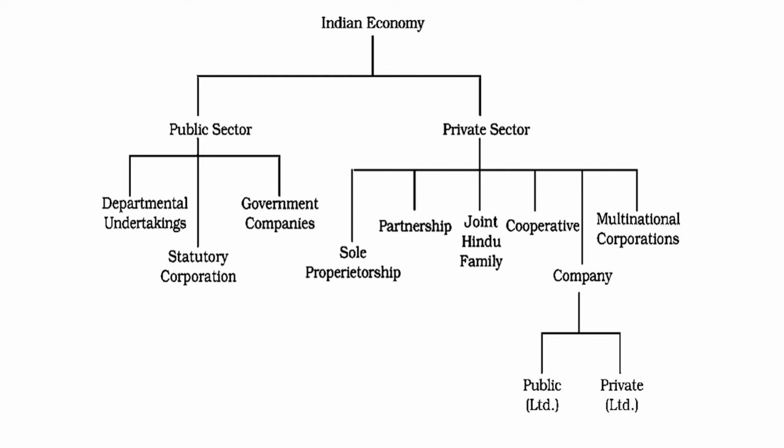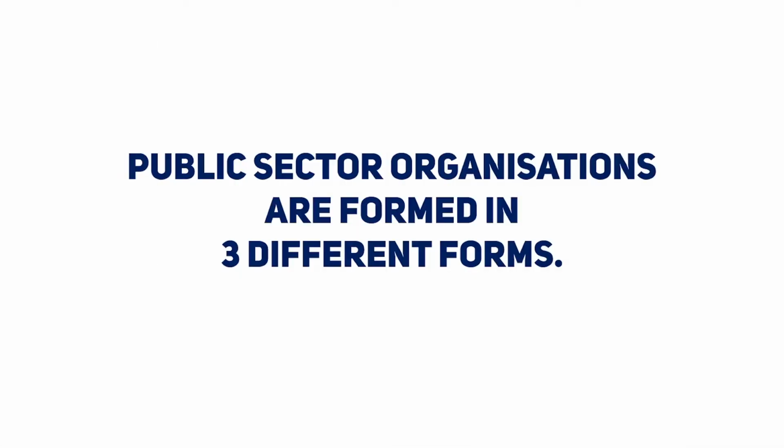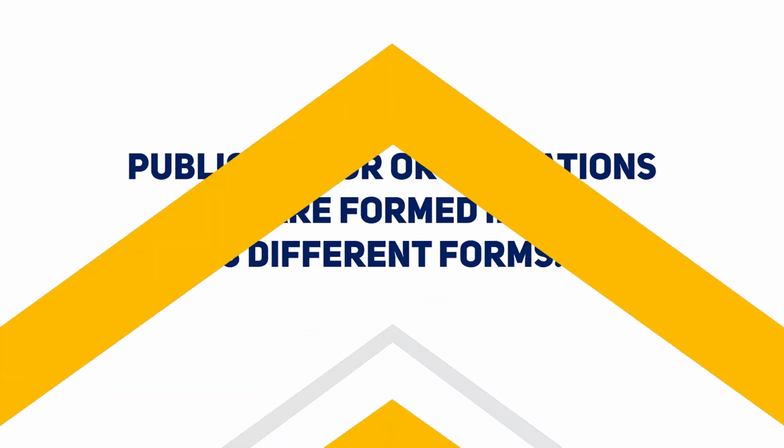In the public sector we have three types: departmental undertaking, statutory corporation and government companies. These are the three things we are going to discuss in today's video, and in coming videos we'll discuss statutory corporations and government companies. Okay, now we'll discuss departmental undertaking. If anybody asks the three types of public sector, those are departmental undertaking, statutory corporation, government companies. So these are the three types of business organization which we have in the public sector.